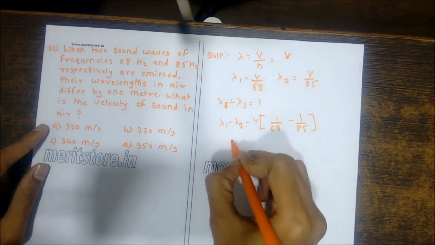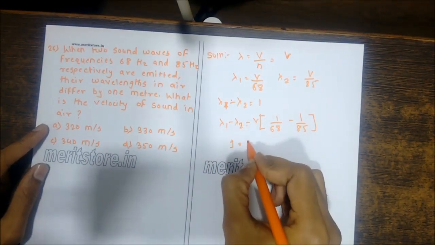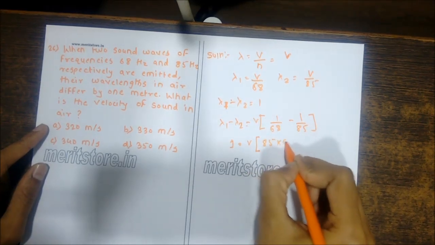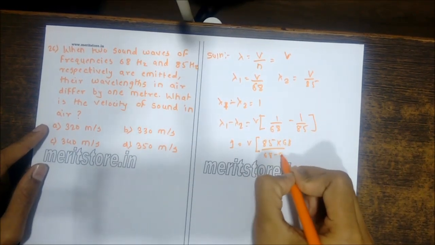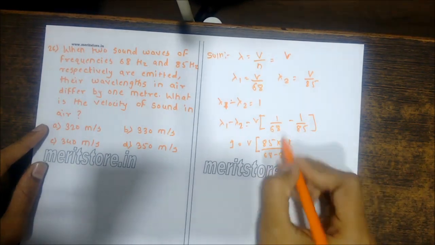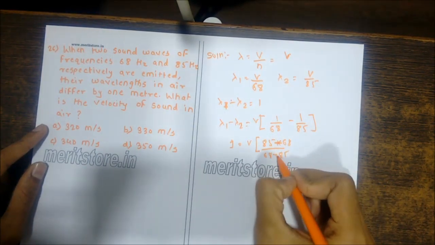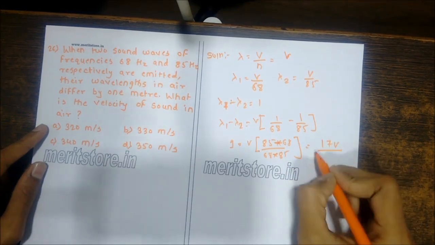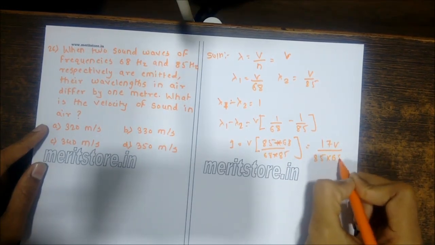So 1 is equal to v into 85 minus 68 upon 68 into 85, so that gives you 17v upon 85 into 68.